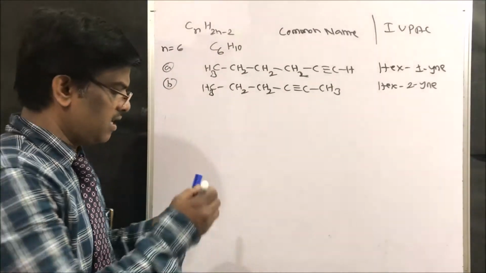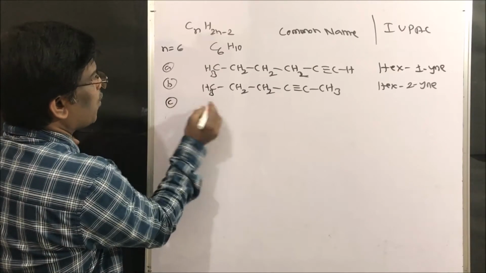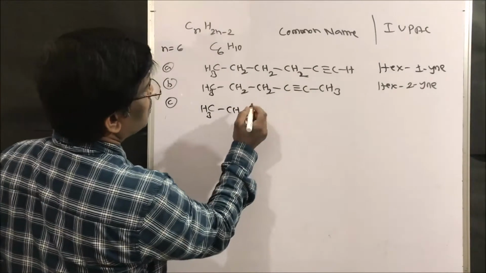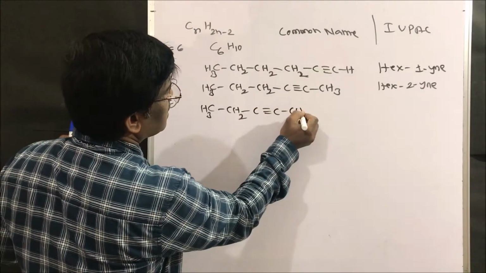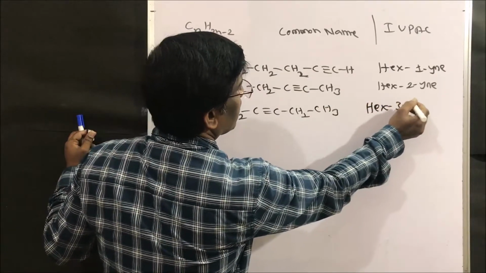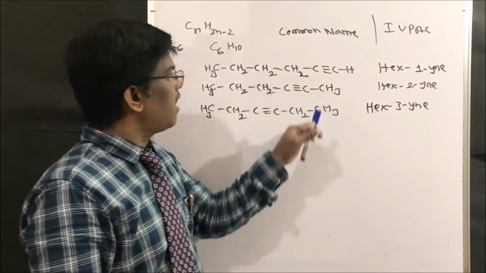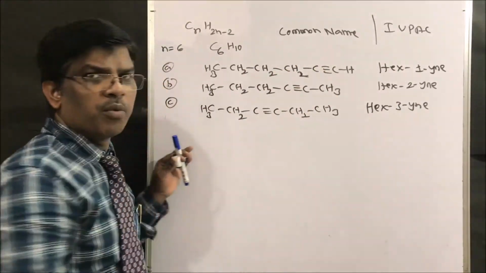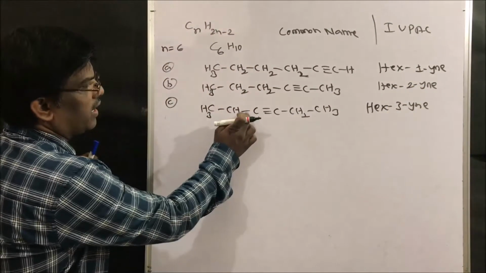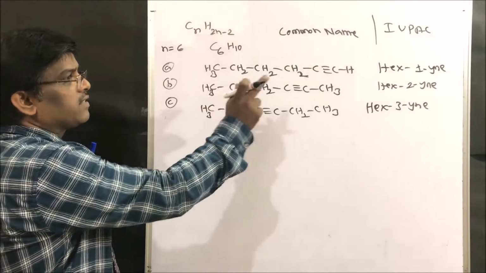These are all isomers, right friends? So I can write another compound, CH3, CH2, C triple bond C, CH2, CH3. So this is hex-3-yne. These three positions are 1, 2, 3, the position of the triple bond. If I put it here, it again becomes hex-2-yne. If I put it here, it again becomes hex-1-yne.